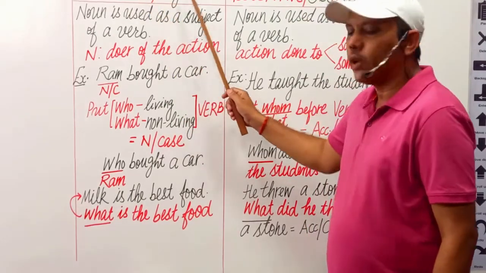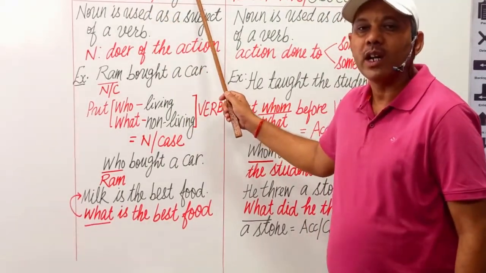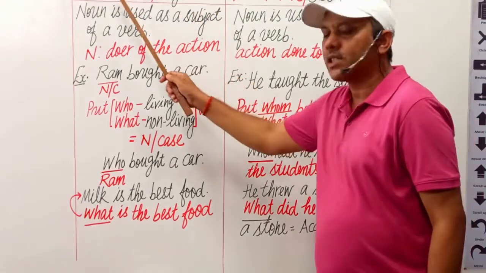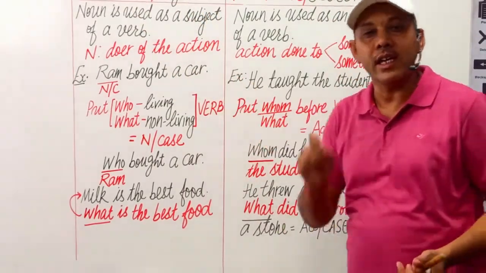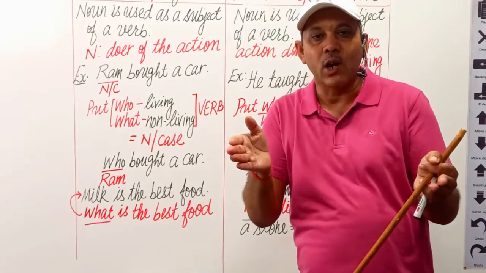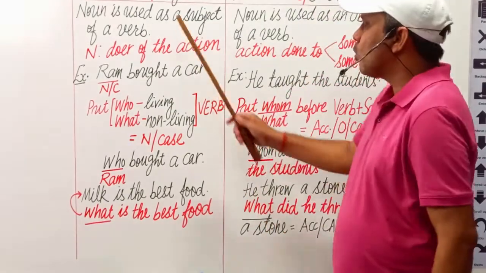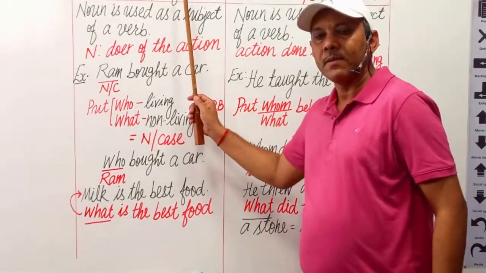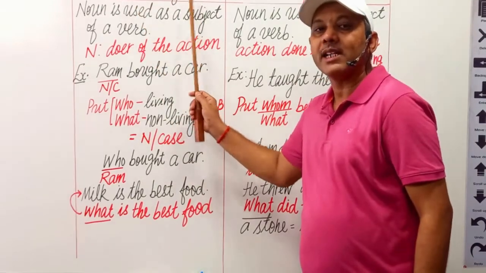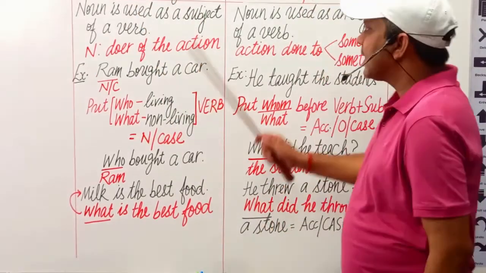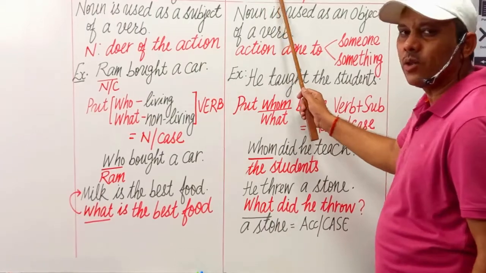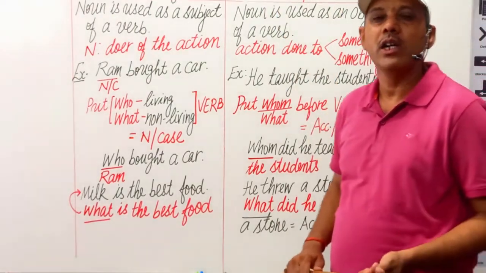It is also known as subjective case of noun. Nominative और subjective case एक ही प्रकार के नाउन के 2 नाम हैं. इसमें आपको कंफ्यूज होने की कोई ज़रूरत नहीं है. Nominative और subjective case of nouns, and the second one is accusative और objective case of noun.